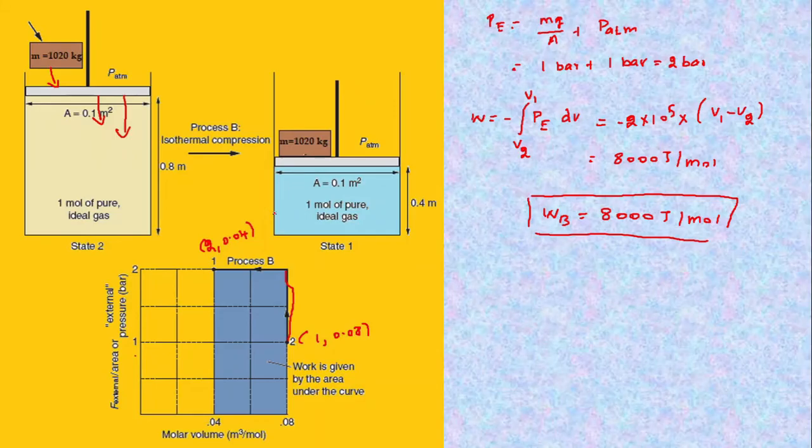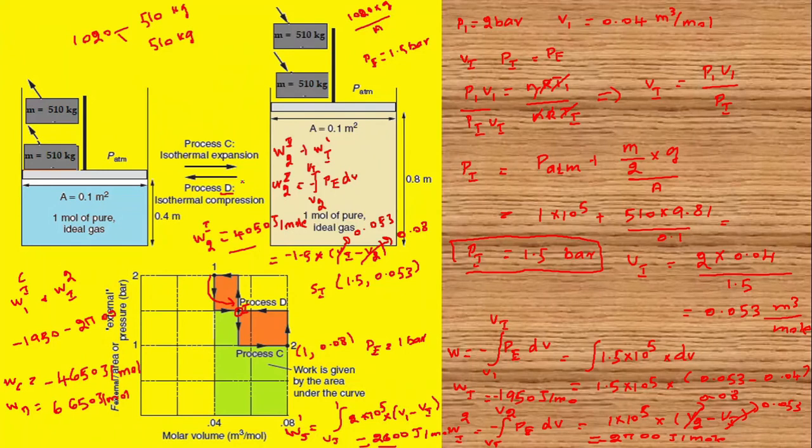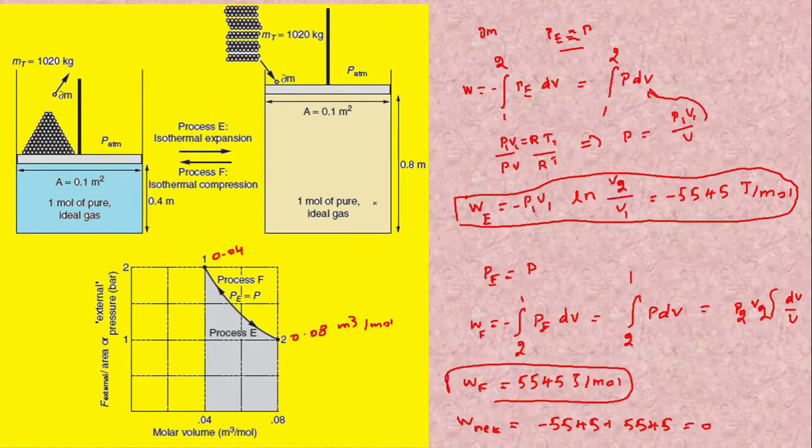But in the previous two cases, that is process A and process C, the processes are irreversible, since the net work done by the surroundings is not 0. Therefore, the third process is the reversible process. Now, let us compare the work done by the system in all three cases. If you look at all three cases, in the reversible process, the work done is 5545 joules per mole.